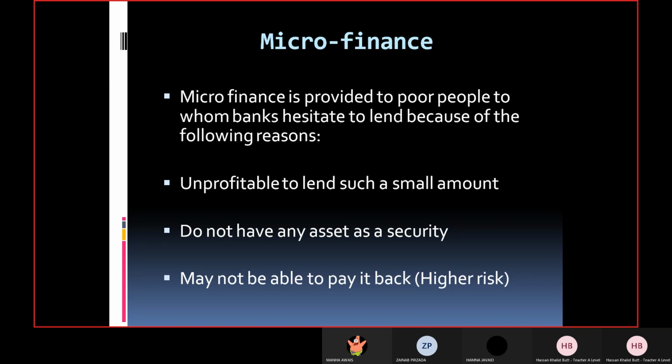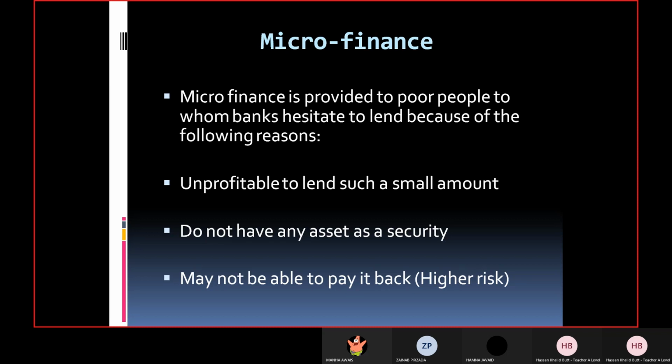Now, micro means small. Remember, microfinance is provided to poor people to whom banks hesitate to lend because of the following reasons. One, unprofitable to lend such a small amount. Now, why? How is this point valid? For example, if you are giving a small amount, the interest that will be earned by the banks will also be quite insignificant. It is better to give a large amount to one single big business so that you can get a higher amount of interest as well.